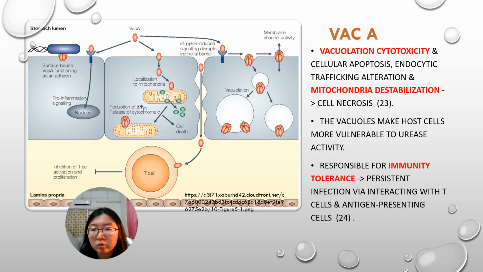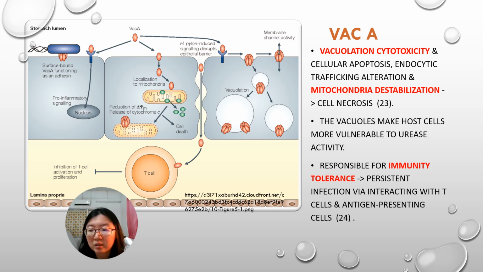VacA is also another virulence factor which causes vacuolation, which is vacuole formation in the host cell after interfering with the epithelial cells. What it can cause is vacuolation, cytotoxicity, cellular apoptosis, endocytic trafficking alteration, and mitochondrial destabilization leading to cell necrosis.